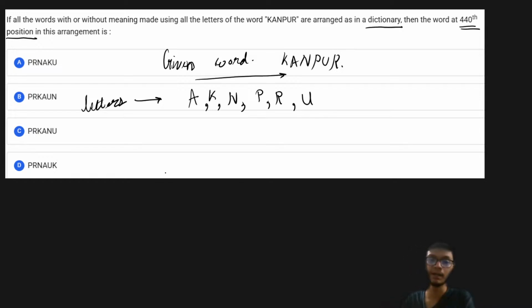So let us start with the letter A and see how many possible words can be formed.